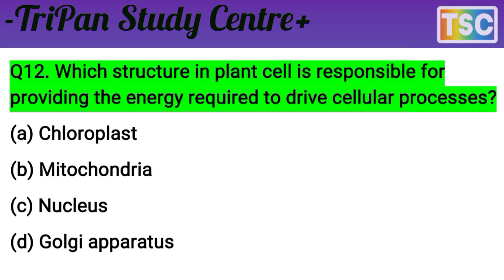Question here. Which structure in a plant cell is responsible for providing the energy required to drive a cellular process? A. Chloroplast, B. Mitochondria, C. Nucleus, D. Golgi apparatus. The question is very interesting. But first of all, choose the correct answer from the four options and write the correct answer in your notebook.